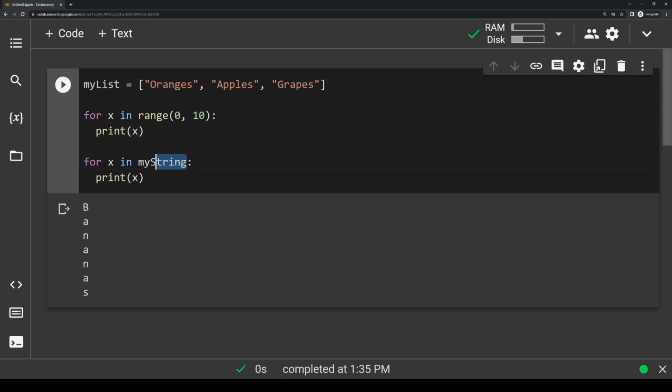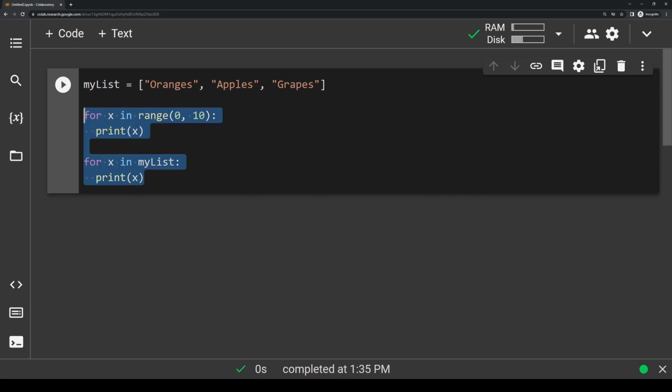The second way that we can do it, I'll change this back to my list here. The second way that we can do it that I just showed you was, instead of giving it a range of numbers, to give it some variable that has multiple items in it. So that can be the collection data types we went over last episode. So lists, sets, tuples, dictionaries, and like I just showed you, you can do it with strings. So these 2 ways here are pretty much the 2 ways that we're always going to use for loops in some way or another in Python.